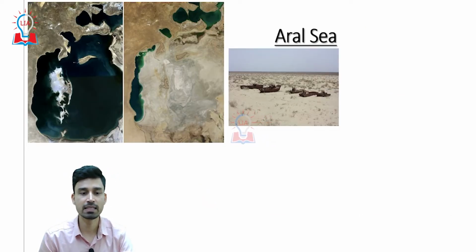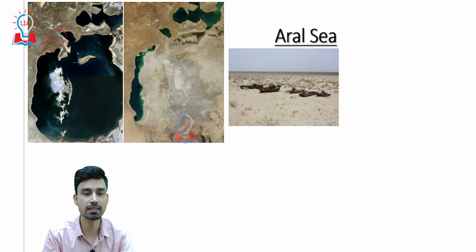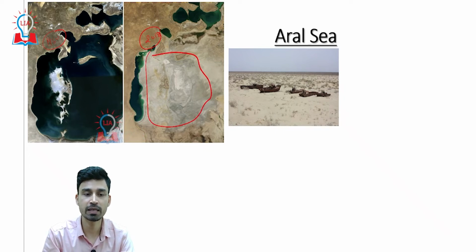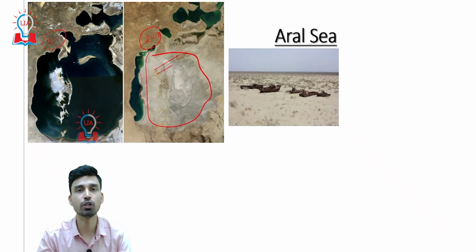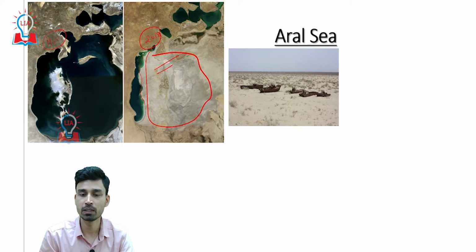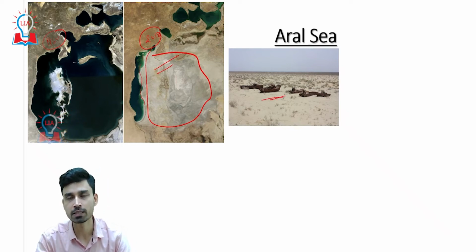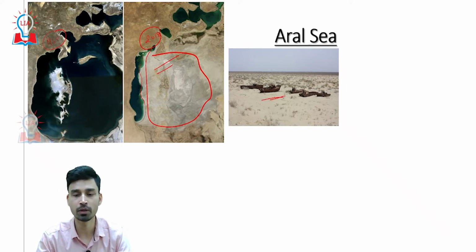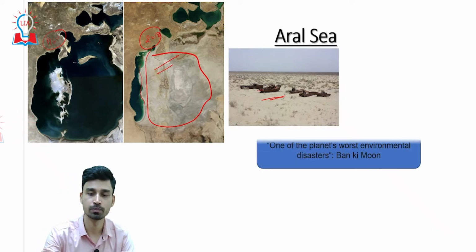And we can see from this particular map here, this is a picture taken somewhere from the 1960s, 1970s, where the Aral Sea is such a huge lake, a huge sea. But this is the picture taken in 2018, where we can see this whole area has been dried up. Only 10% of the Aral Sea remains as of now, and that is why you can see this picture taken from the coastal areas, the shore of the lake, where a large number of ships are abandoned and lying around.